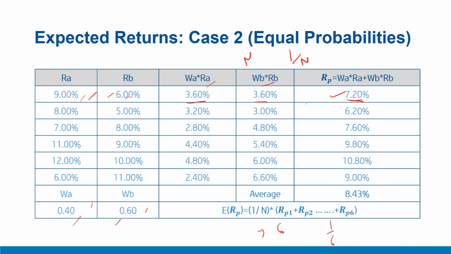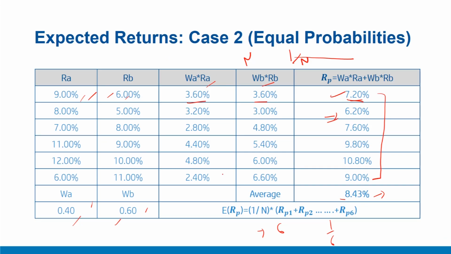In a similar manner, we'll compute the actual returns for all the 6 possibilities, and the average of this summation works out to 8.43%. That means we sum up all these return numbers and then take the average, which is 8.43%, the average of all these 6 return figures, and that becomes our expected return for the equal probability case, where all the probabilities are equal.